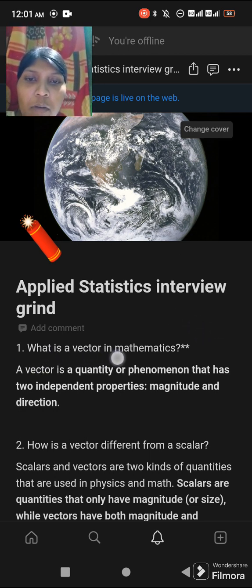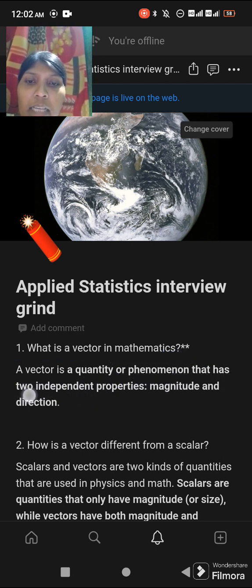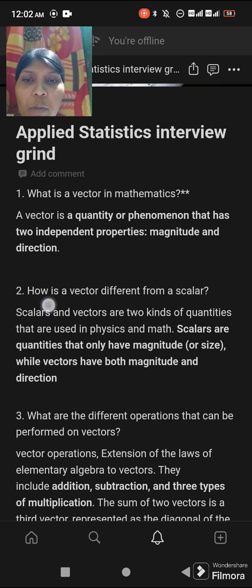First question is, what is a vector in mathematics? A vector is a quantity or phenomenon that has two independent properties, magnitude and direction. Now my next question is, how is the vector different from a scalar?